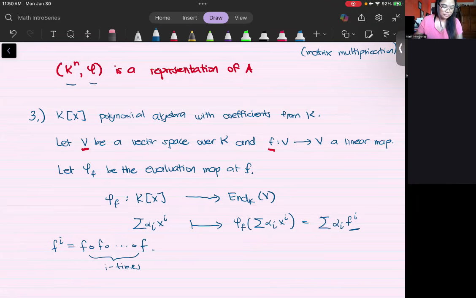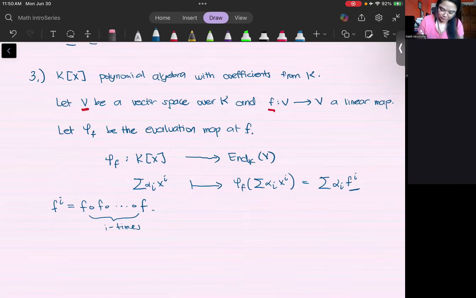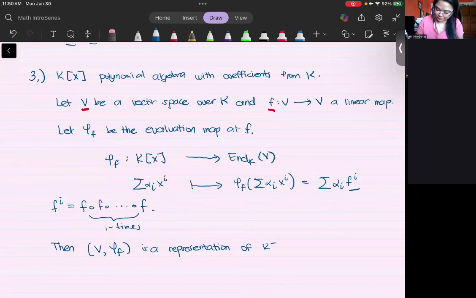And this then would be a representation. (V, f) is a representation of K[x].